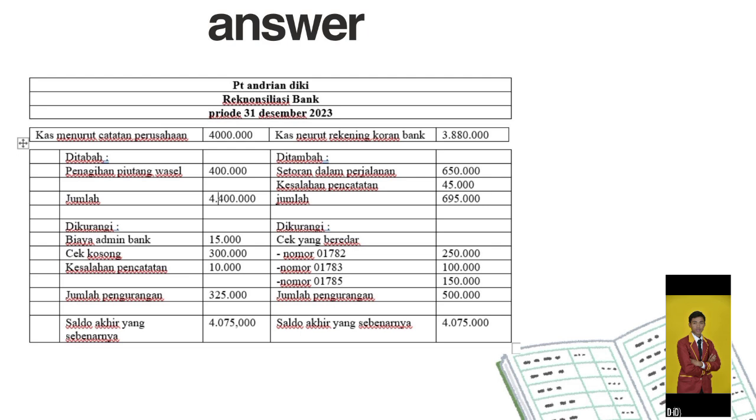Well, the transaction is complete, just add it up. Which is cash according to the company's records with receivables from the bank with a result of 4,400,000. Next, minus the admin fee, bad checks and recording errors with a result of 4,070,000 rupiah. Next, the bank records are added and subtracted with a final balance of 4,075,000.